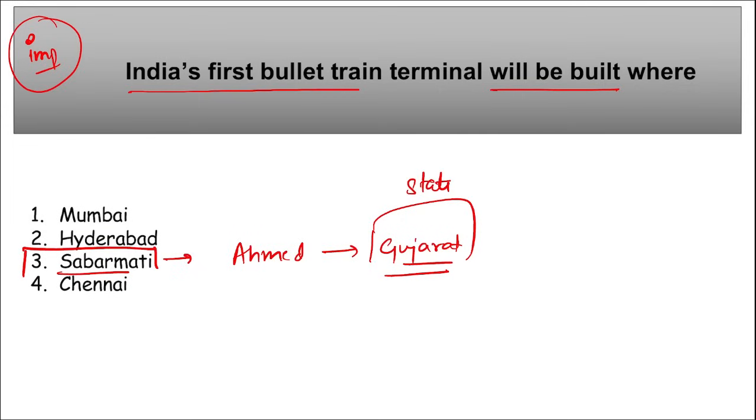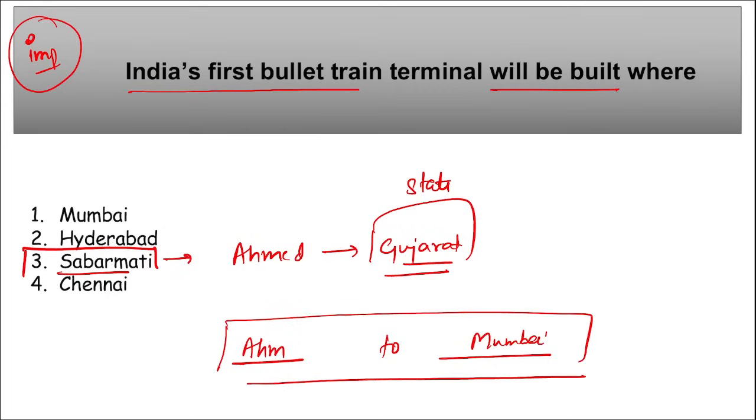Important question. This terminal will be equipped with state-of-the-art modern features. It will also host the inaugural bullet train, which is scheduled to operate between which two locations? This question also becomes important: the first bullet train will be operational between Ahmedabad and Mumbai, Maharashtra. Mark this. The first bullet train terminal will be set up in Sabarmati, Ahmedabad, Gujarat.